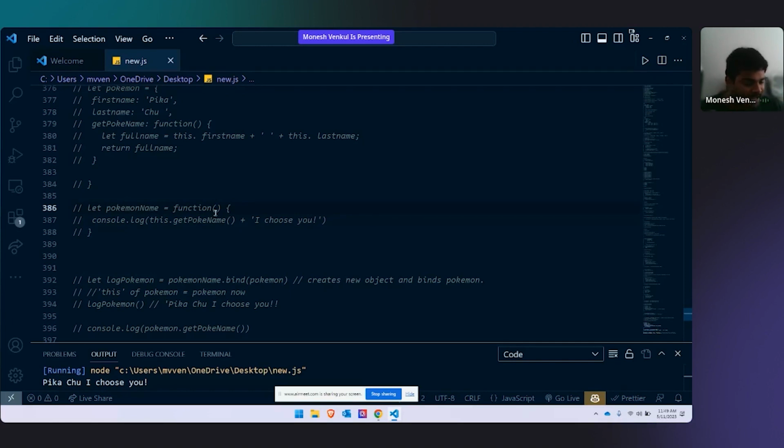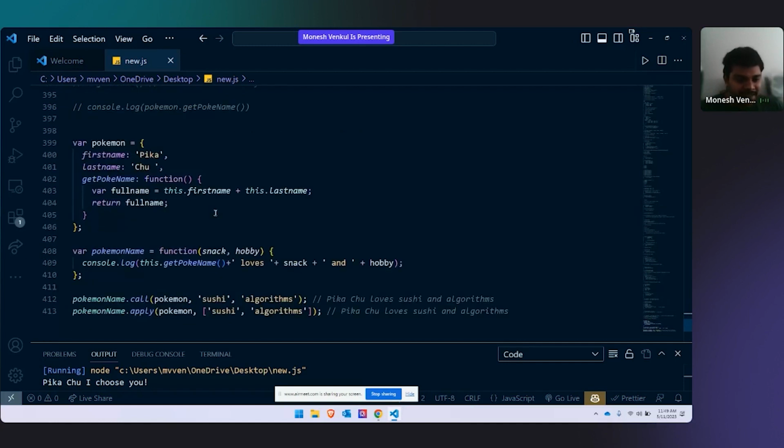But what if it has parameters? If it has parameters, bind won't work. Remember, bind works only for non-parameter functions. You cannot send parameters in bind. It is not possible. To send parameters, we use something called call and apply. Now it is the same code, but the only small difference that I have made is we have added parameters. What are the two parameters I have added in the Pokemon name function? Can you tell me what are the two new parameters?